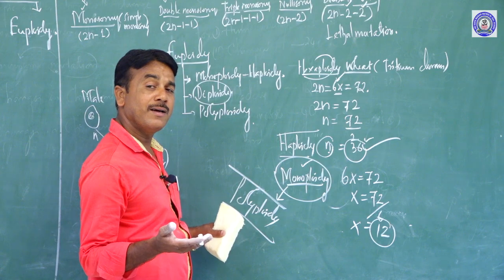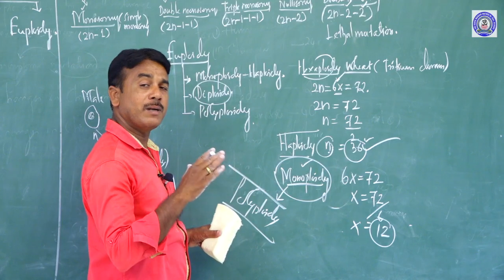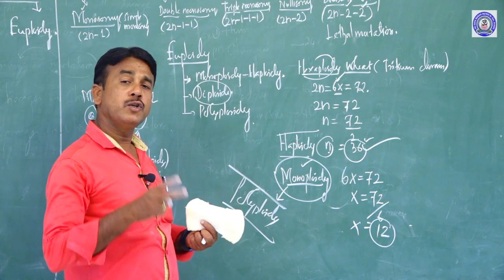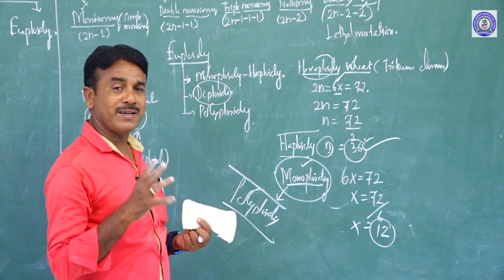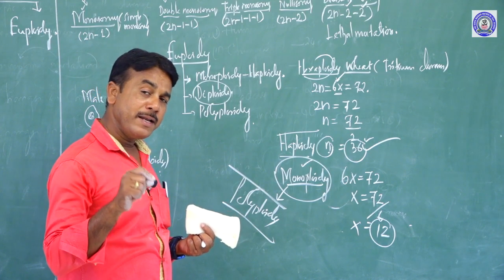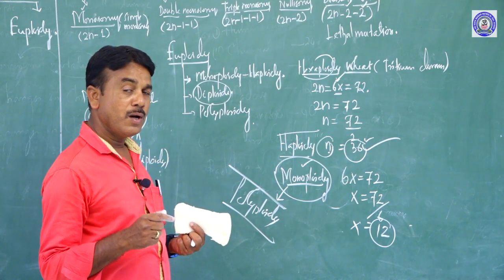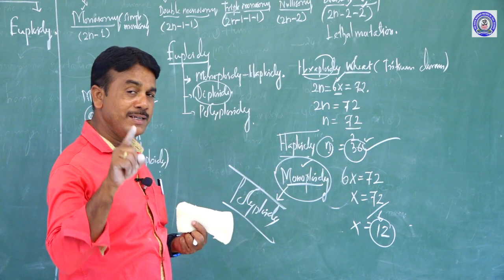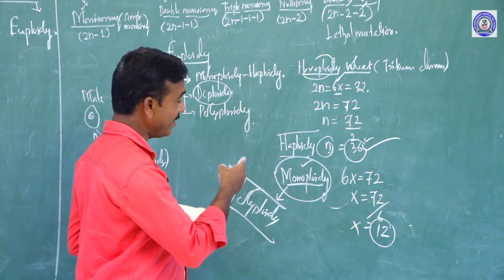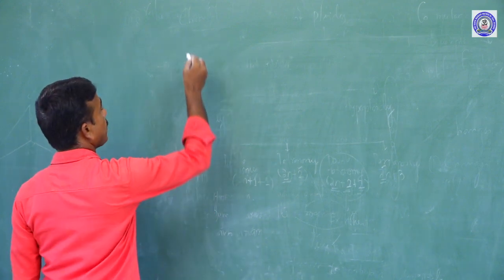In a true diploid, the haploid and monoploid chromosome numbers are the same. As I already indicated, all monoploidy is haploidy, but not all haploidy is monoploidy. That illustration is a good example. Can I go to the next one? The next topic is polyploidy.